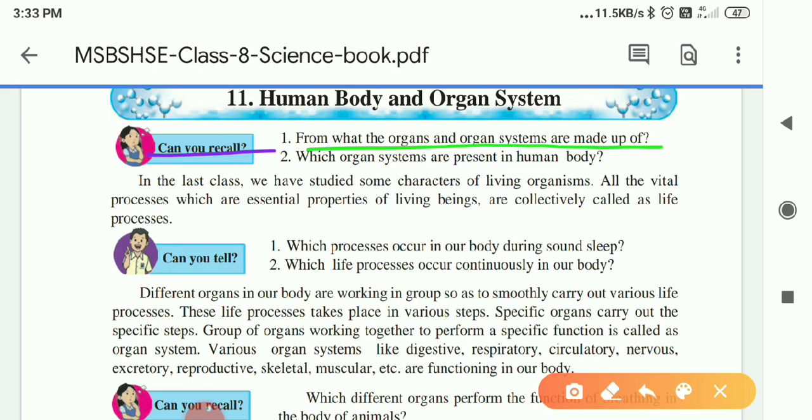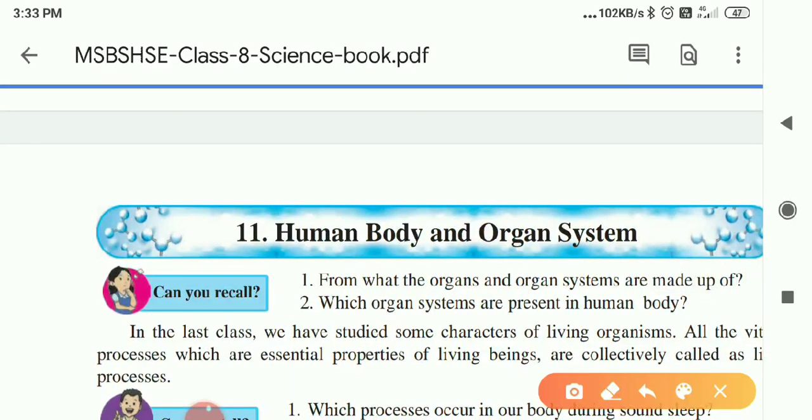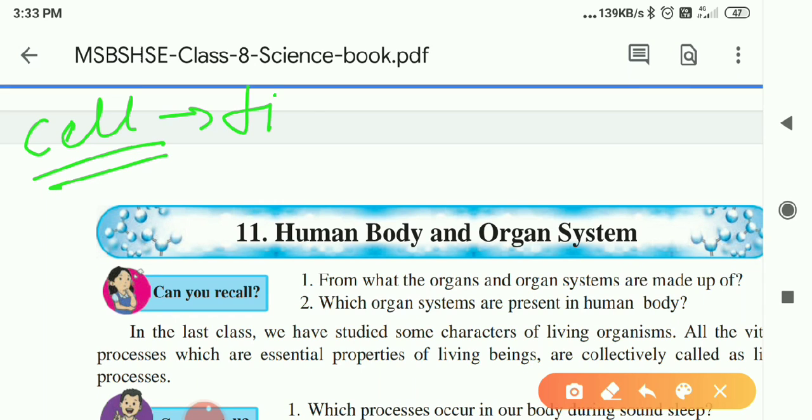As we know, we already studied this in standard 7, and we know what organs and organ systems are made up of. First of all, the cell is the basic structure and first functional unit of the body. Many cells come together and form a tissue. Tissues of the same function and character come together and form an organ.